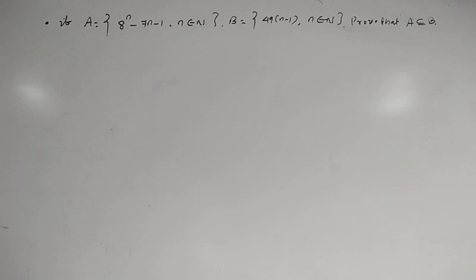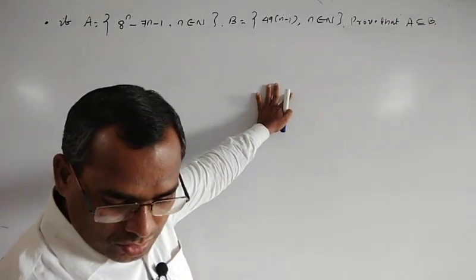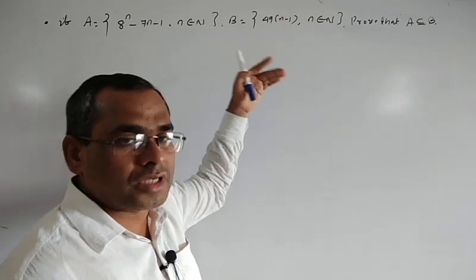Okay. Next, another question. If A is equal to the set of 7^n minus 7n minus 1, where n belongs to capital N, and B is equal to the set of 49(n minus 1), where n belongs to capital N, prove that A is a subset of B. So how can you prove A is a subset of B?